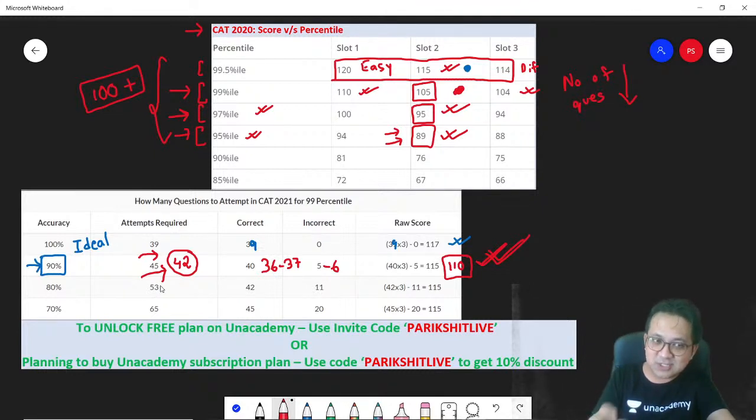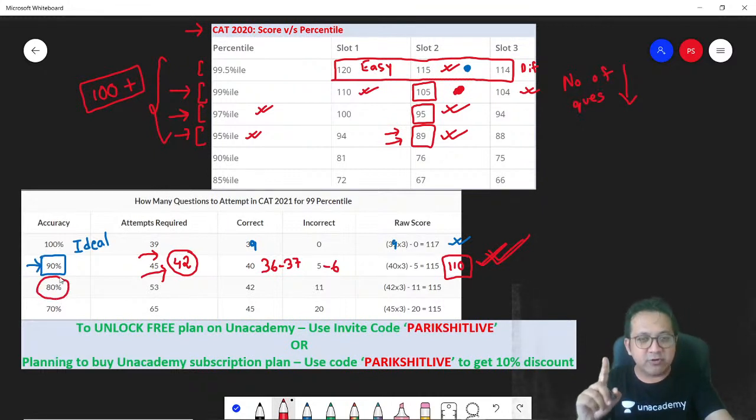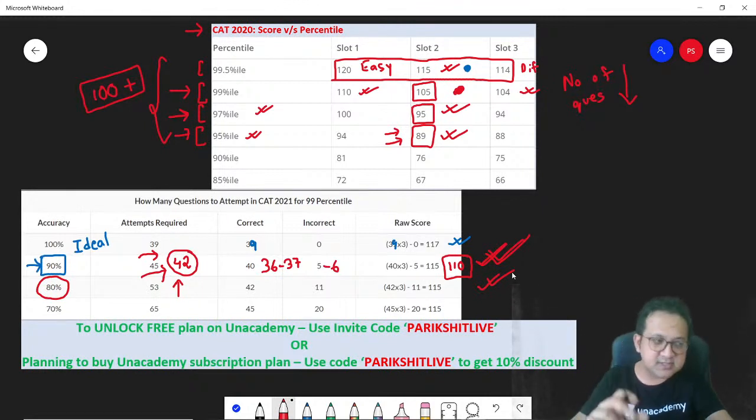Accordingly, if your accuracy is low, let's say around 80%, and you know that you should end up getting a 100 plus raw score to get a 99 plus percentile, the number of attempts should also increase, because you know that your accuracy is low. Hence, some of the questions will go wrong. So the more I attempt, the number of incorrect questions gives me negative marks, and overall the score can still be 100 plus. So this strategy is very important. I would say, if required, after the class ends, take a photo of these two particular tables, and keep this in mind while attempting your mocks.